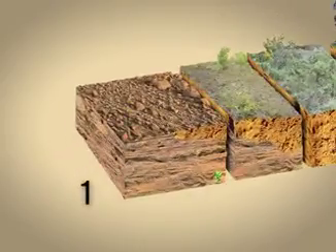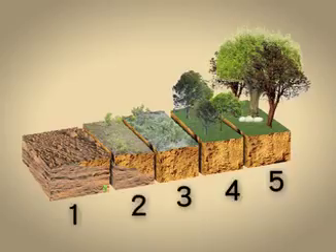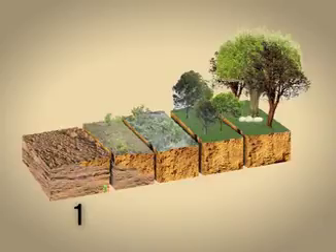Primary succession begins on bare, lifeless substrate, such as rocks or in open water, where no soil that can support plant life exists and no organisms at all grow or live in that area. Due to primary succession, organisms gradually move into the area and begin to change its characteristics. Let's focus on the stage marked 1 in our diagram. This is the first stage of primary succession.